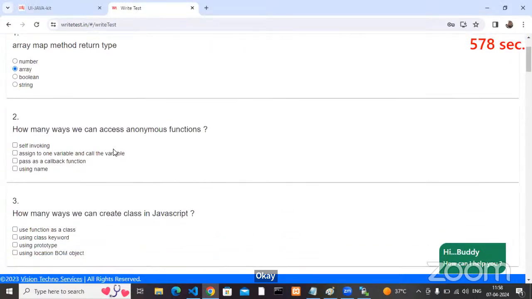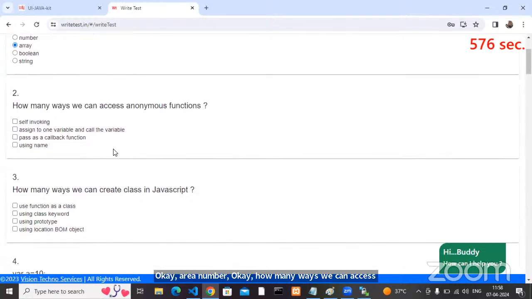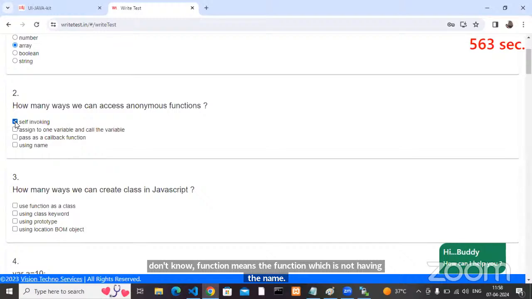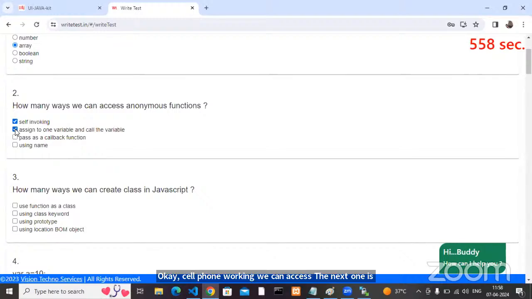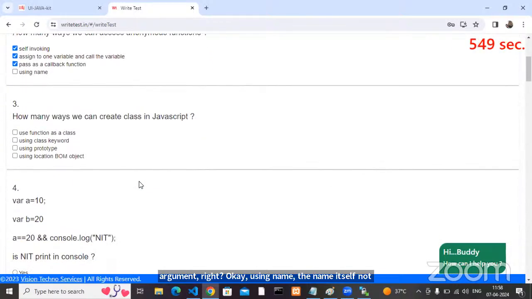How many ways can we access anonymous functions? Anonymous function means the function which does not have a name. Self-invoking, we can access. The next one is to assign it to a variable and call that variable. Yes, we can do it. The next one is to pass it as an argument, right? Using the name, the name itself is not there, right? Okay, that is anonymous.